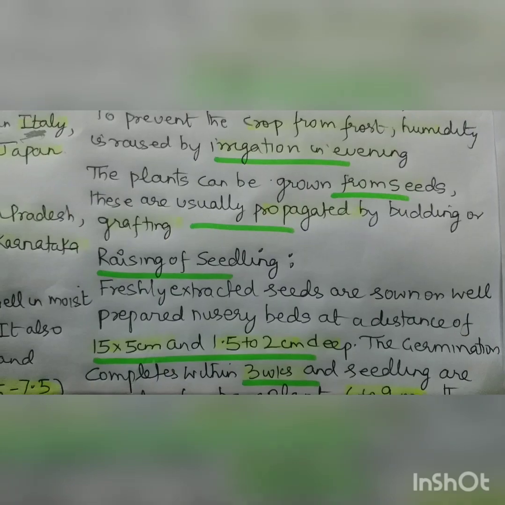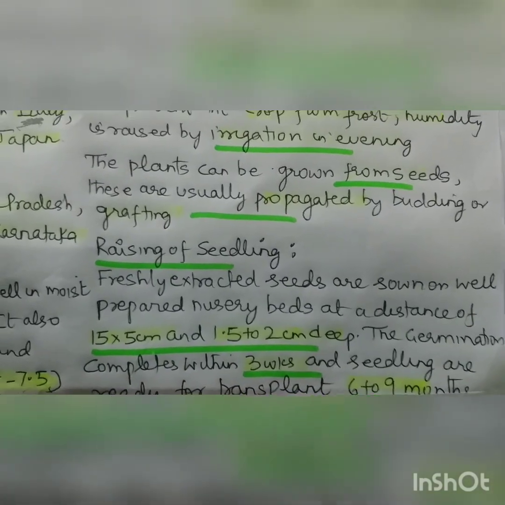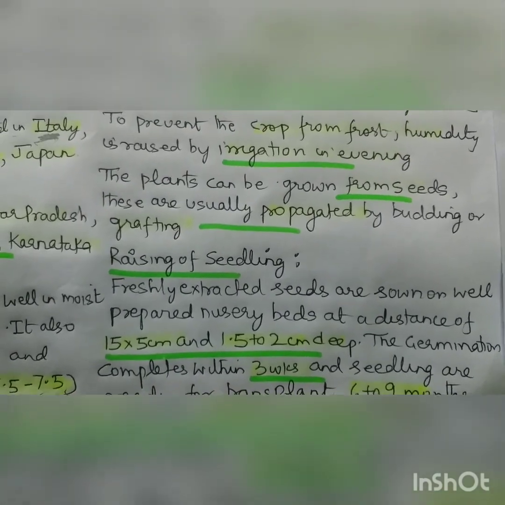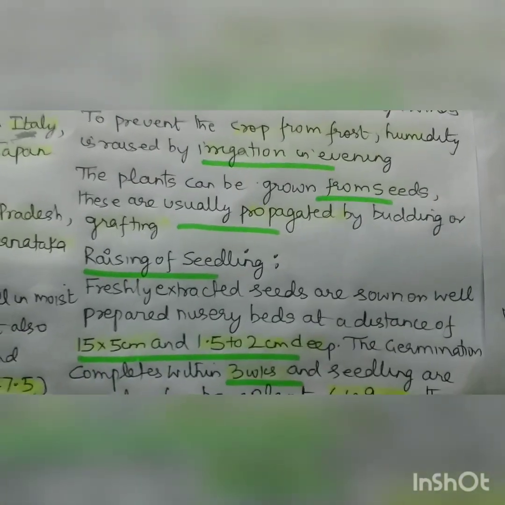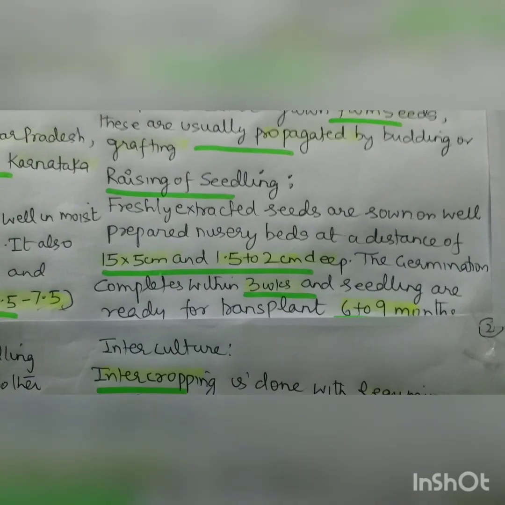Plants can be grown from seeds, but they are also usually propagated by budding and grafting. You must be knowing air layering also, that is gutti. Raising of seedlings.